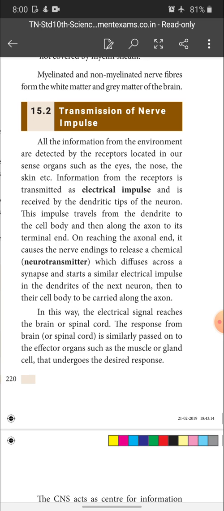So the response from the brain is similarly passed on to the effector organ such as muscles or gland cells that undergo the desired response. Okay, so in this way the electrical signals reach the brain.